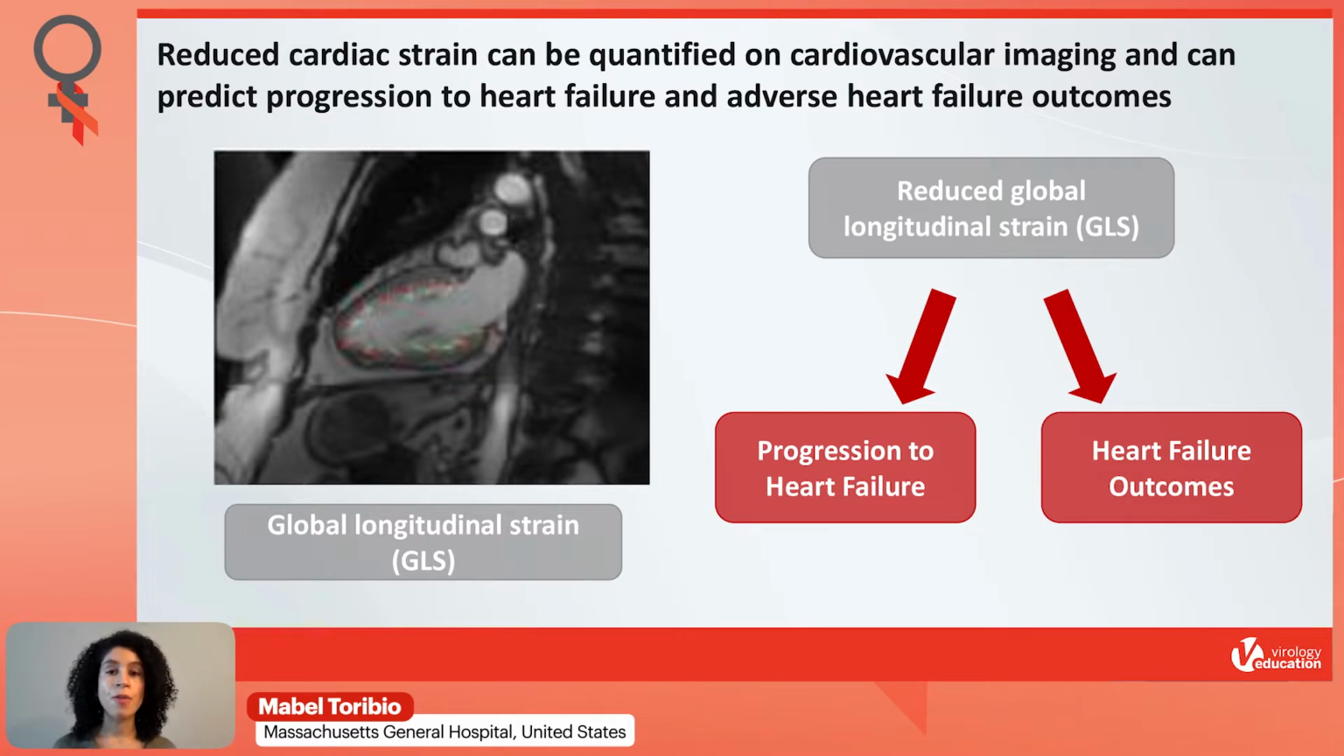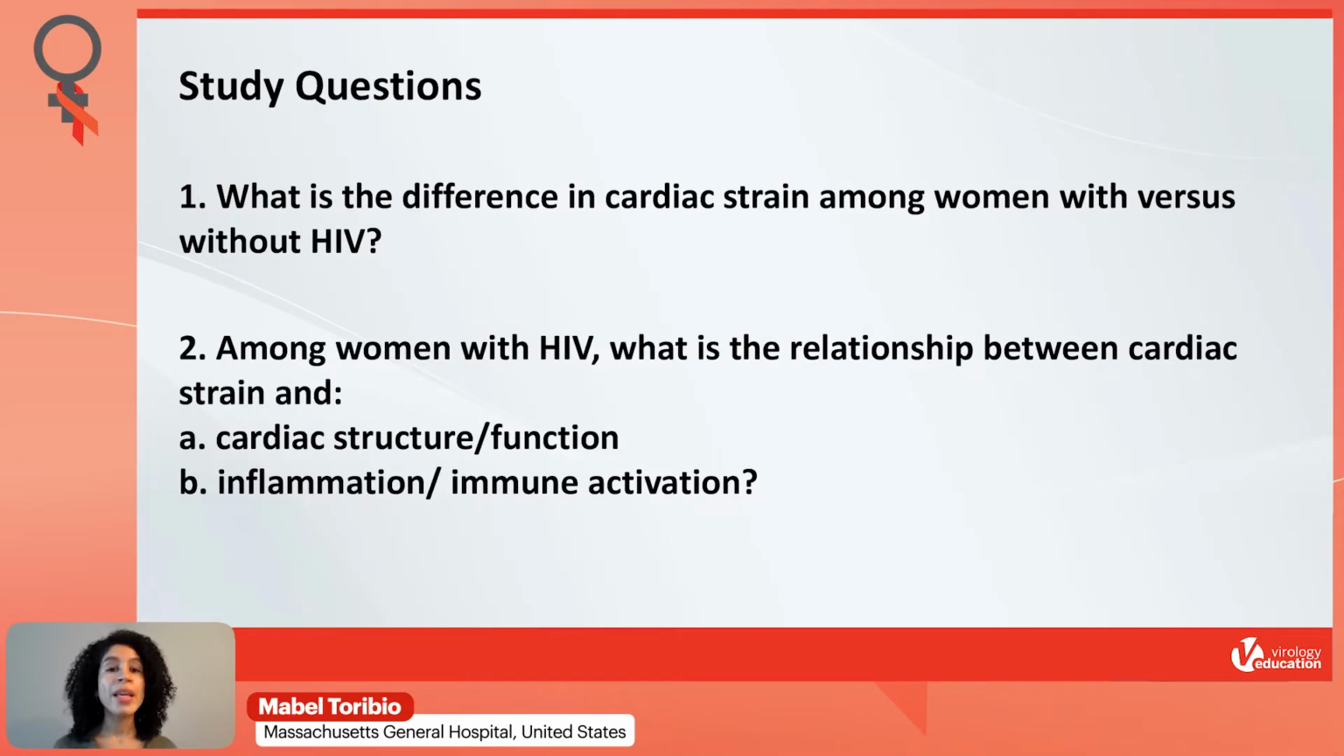Cardiac strain refers to the deformation of the heart muscle wall as it contracts, and we can quantify cardiac strain by measuring the parameter global longitudinal strain. A representative image of how we do this using cardiac MRI is shown on this slide. This parameter is important because reduced global longitudinal strain has been shown to predict progression to heart failure as well as heart failure outcomes. We applied advanced cardiovascular magnetic resonance imaging to answer the following questions.